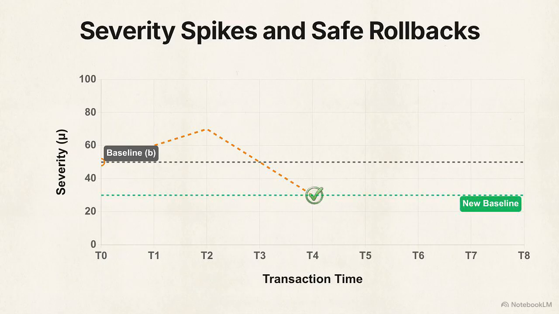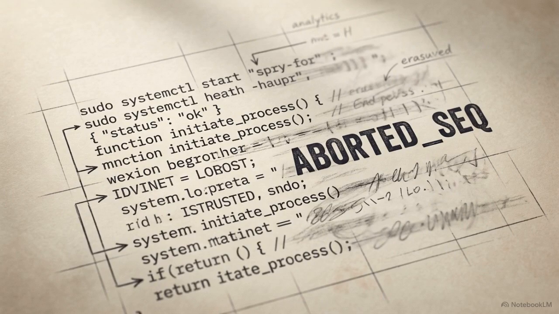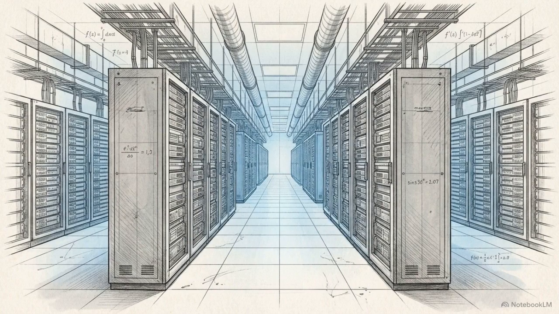But let's look at a chart where the AI makes a mistake. The agent applies a bad image and crashes the targeted service. The severity spikes violently. Detecting that the post-transaction state violates the original baseline, Stratus blocks the commit and signals the undo agent. This agent triggers a faithful undo, reversing the sequence to bring the environment back to the exact numerical baseline where it started. That failed spike is called a hidden path. Because the transaction aborted, those state transitions were never finalized.